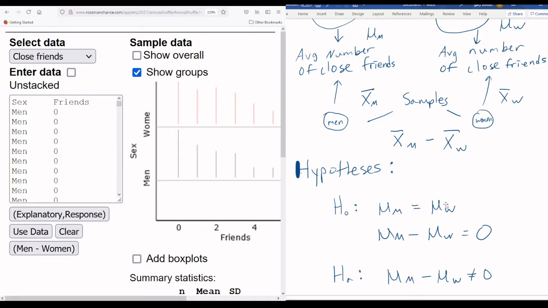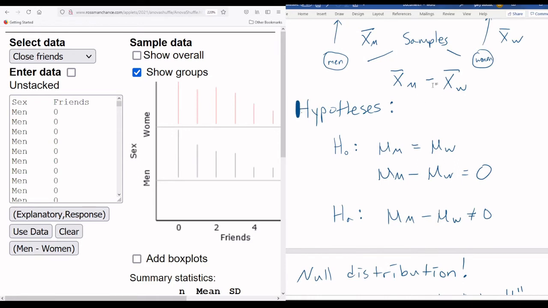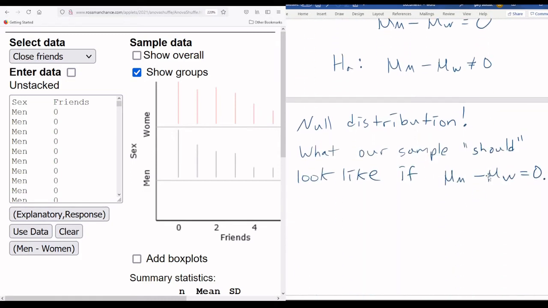If we hit that threshold that we've talked about before with the significance level, then we're going to say reject. So if our sample here that we calculate, which we'll do in just a second, is too extreme, we're going to reject the null and say, nope, we've got evidence that there is a difference between the average number of close friends of men and the average number of close friends of women. That's our goal. So let's just do it, right?